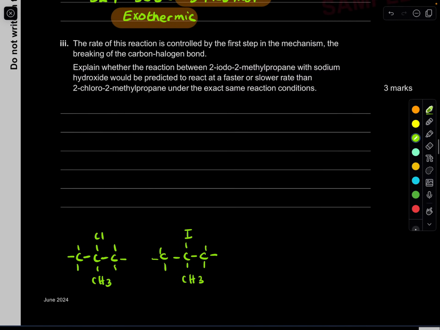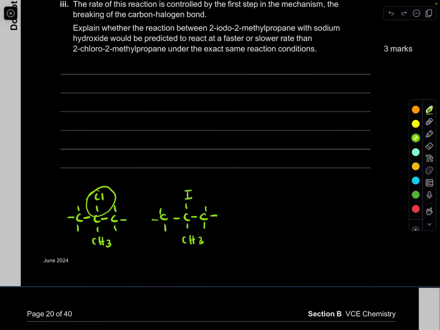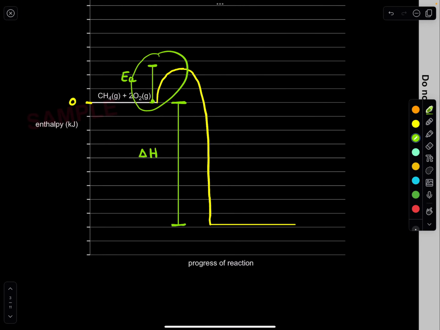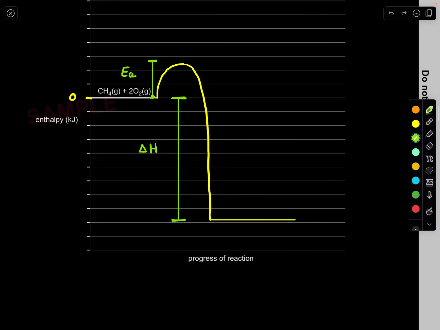But remember, they've told us the hint. The rate of the reaction, how quickly the reaction goes, is determined by the first step, which is the breaking of the carbon and halogen bond. Which of these bond breakings will occur quicker? Remember the bond breaking process is related to the activation energy. The one that needs a lower energy to break that bond is going to occur faster. If the energy of one of them is lower, what does that mean?